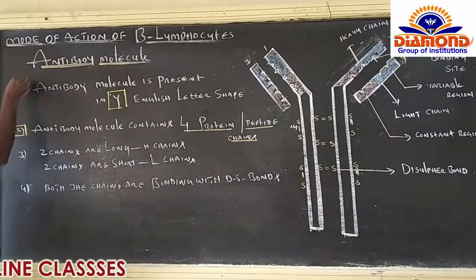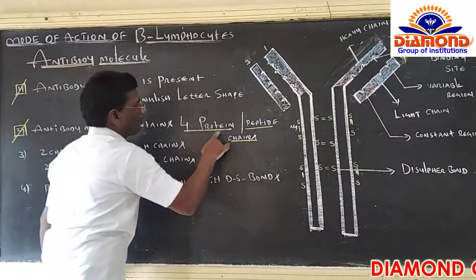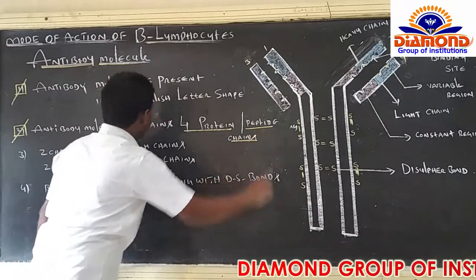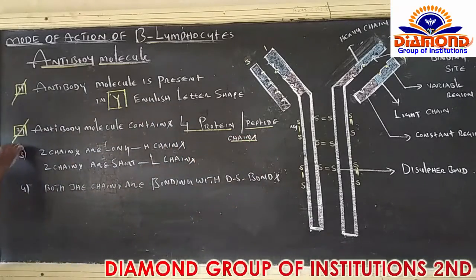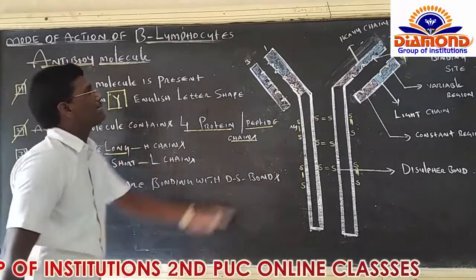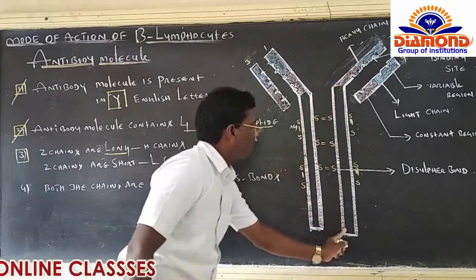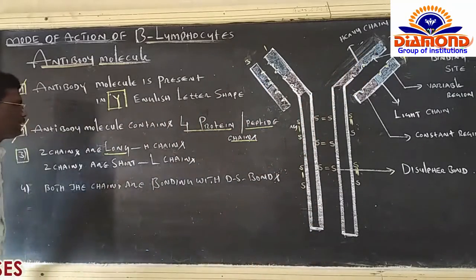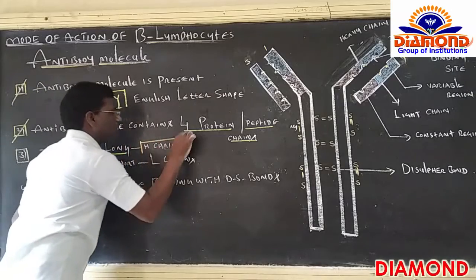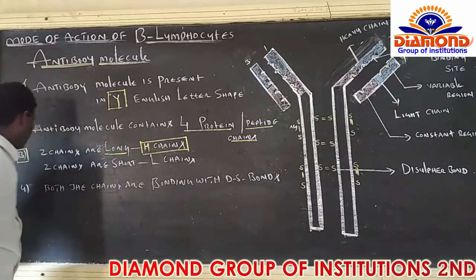Point number 2 is that an antibody molecule contains 4 protein, otherwise peptide, chains. Out of these 4 chains, 2 chains are long chains. Long chain number 1 is from here to here, number 2 from here to here. So these long chains are otherwise called heavy chains. Simply, I am going to represent them with the letter H, right?